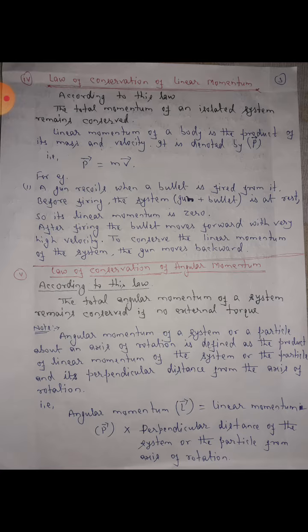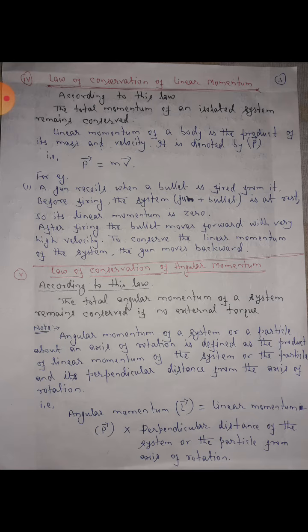For example, a gun recoils when a bullet is fired from it. Before firing, the system (gun plus bullet) is at rest, so its linear momentum is 0. After firing, the bullet moves forward with very high velocity. To conserve the linear momentum of the system, the gun moves backward.